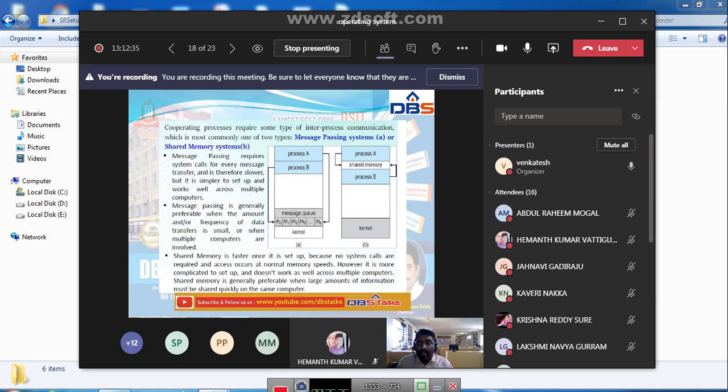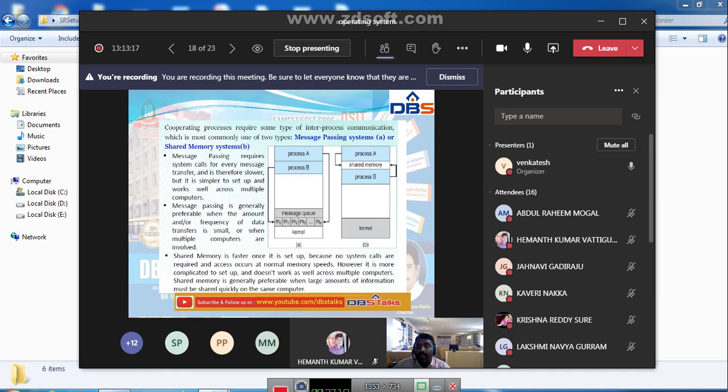Whenever process A wants to request some messages, what will happen? Process A will request the particular message and it will access it. At the same time, process B requires some messages, it will request them and get them. So here there is no common shared memory. Message passing is generally preferable when the amount or frequency of data is small. Whenever we are working with a small amount of data, message passing is one of the best techniques.